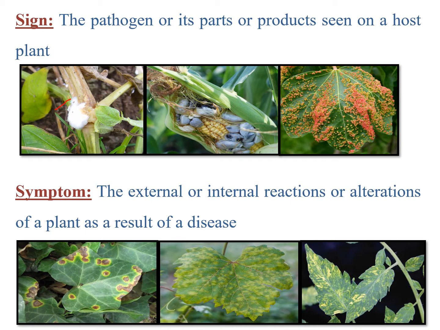So I think now you understand the clear-cut difference between sign and symptom. Sign means the pathogen or its parts or products produced by that pathogen which we are able to see on the host plant. Symptom means external or internal reactions or alterations produced in a plant as a result of the disease. This is the difference between sign and symptoms.